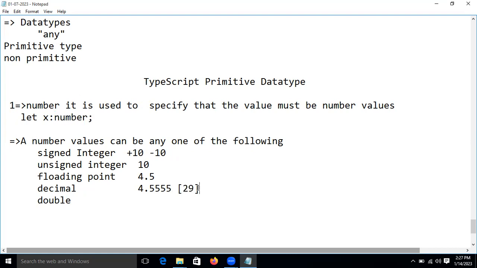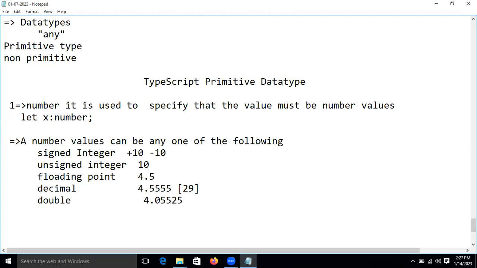Okay, so a double number is also in fraction format only. This kind of number is called a double number. After the decimal, some digits only, say 5 digits, 2, 5. After the decimal these are nothing but fraction, treated as 5 digits only. That is called a double number.